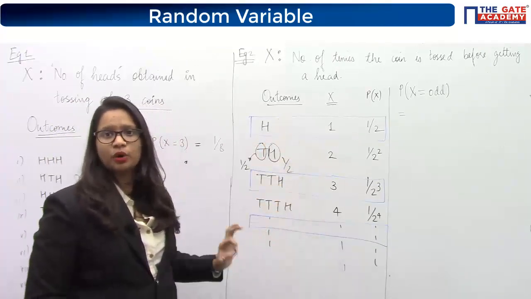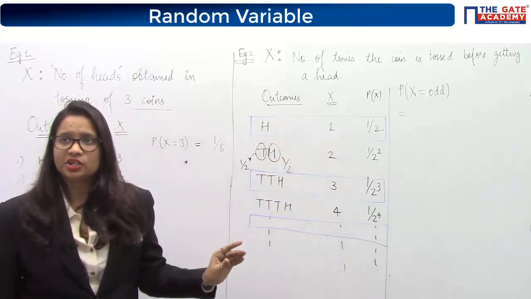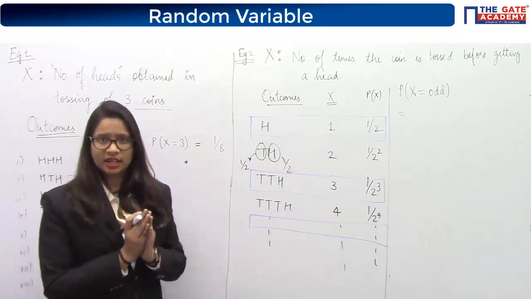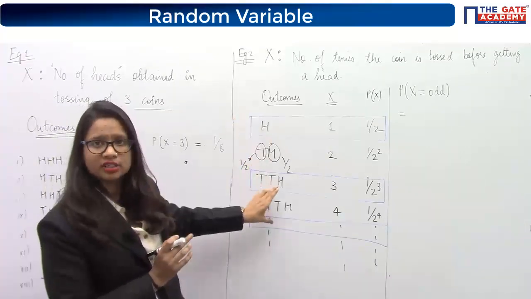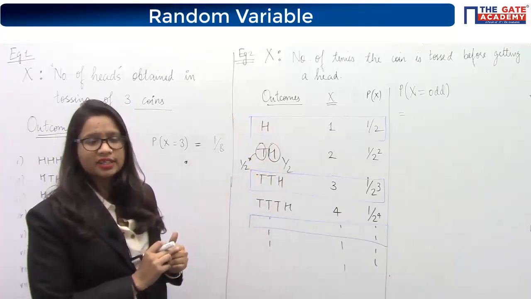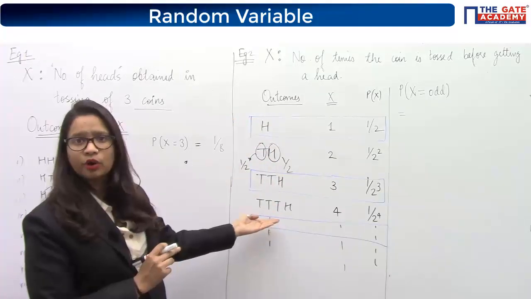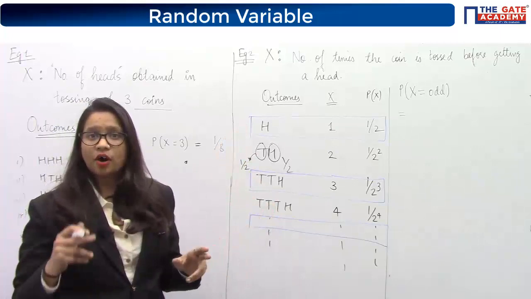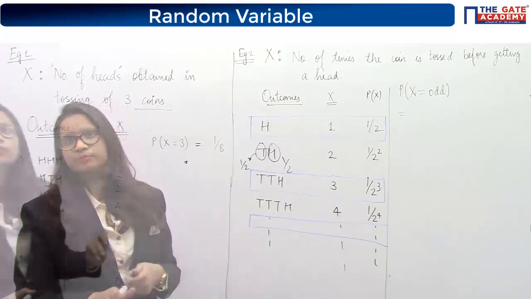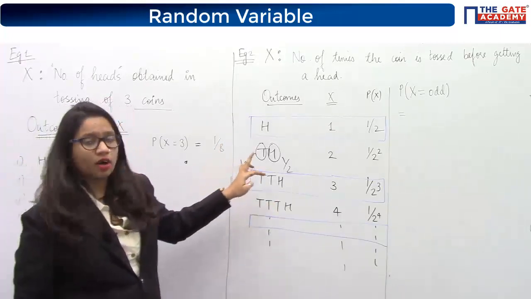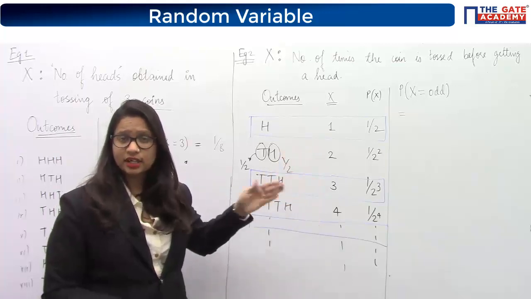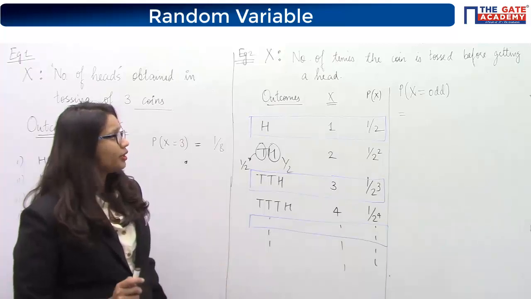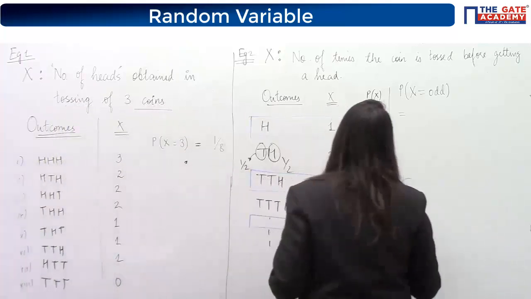Yes, definitely an OR condition, because either this will occur or this will occur. They can't occur together. If this occurred, then we will not go up to this point. So they are not occurring together, which is why we will add the respective probabilities.